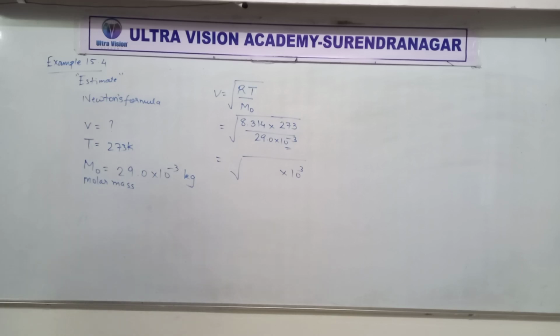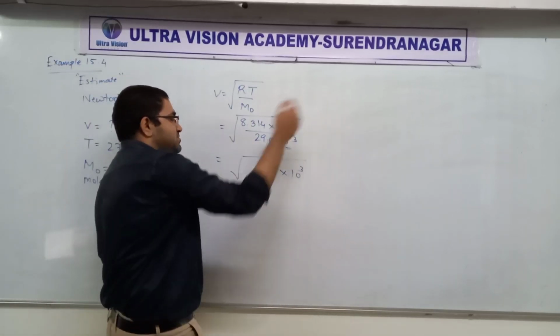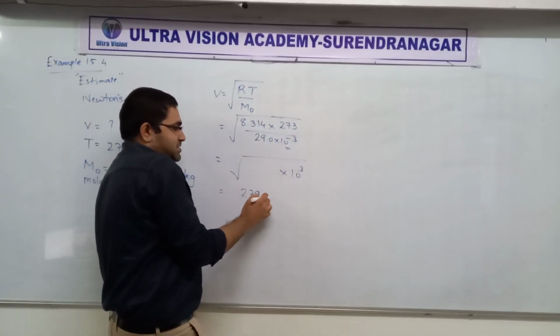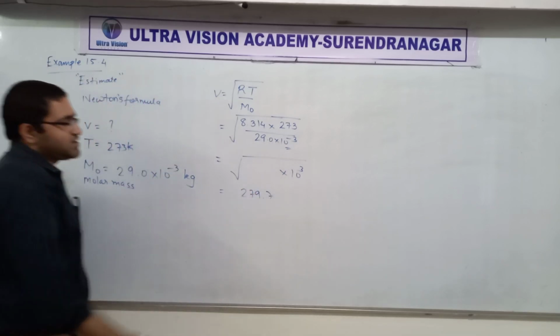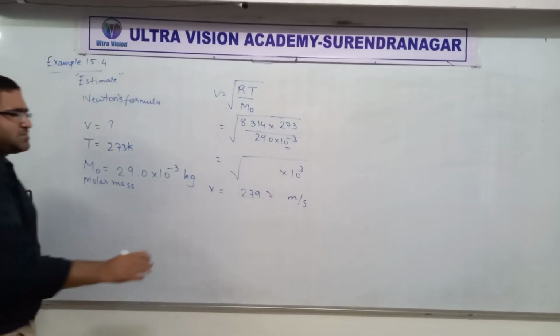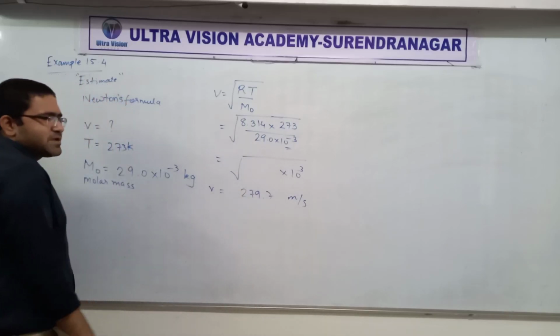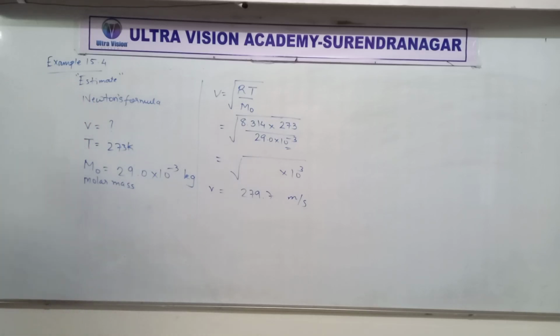Rohan, that's not the correct answer. Be careful with the powers. It will be 10 raised to 2, not 10 raised to minus. So I am getting a couple of answers like 279.7 or something. Okay, 279.7 meter per second. So that's about 280. This is what Newton's formula gives us. Clear so far? There is nothing else but calculation.